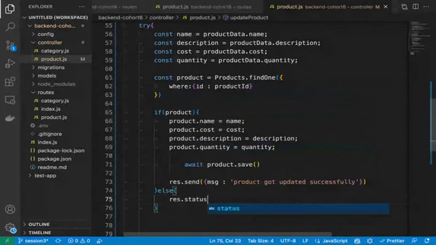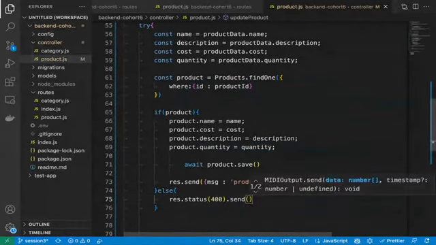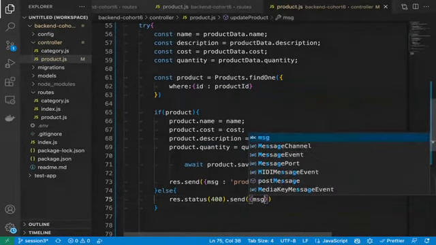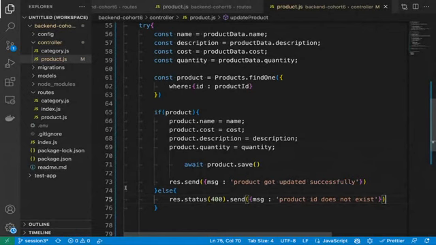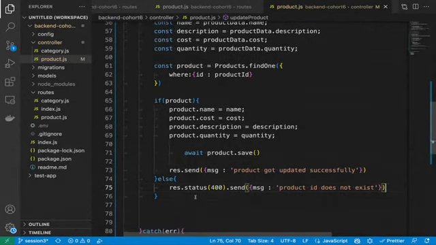We can write status first because it's a client error, 400.send, and we can simply say message: product ID missing, or product ID does not exist. Simply does not exist. No need to write database or anything. Okay, so that's what we did.